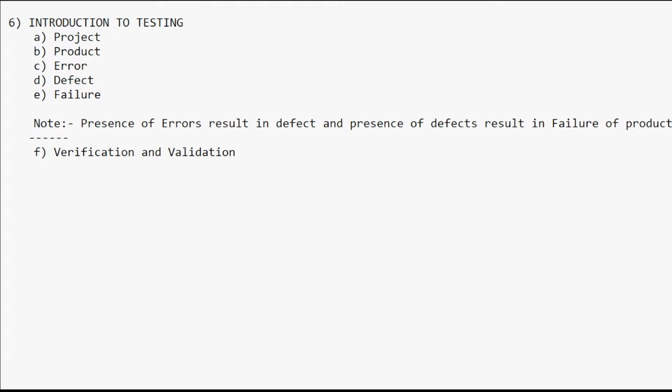There are many reasons why a software application will have defects. If you are not going to ping in the live chat, I'm going to explain.